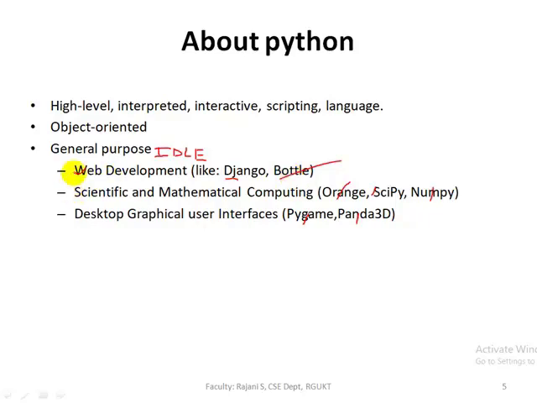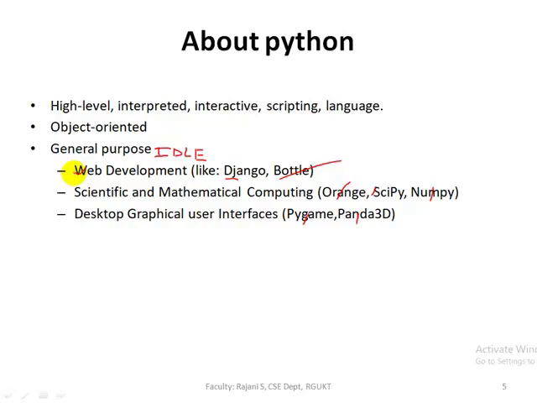So here we are using Django and Bottle for web development or web applications. If we take Google, it uses Python for better search results, and Netflix. So Netflix also uses this Python framework to display the customer's favorite movies, or list out the favorite movies, favorite shows. And national security is also using Python for cyber security analysis, and BitTorrent. So BitTorrent is also using Python for scientific and mathematical computing.